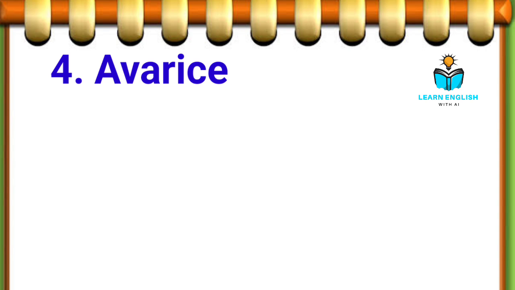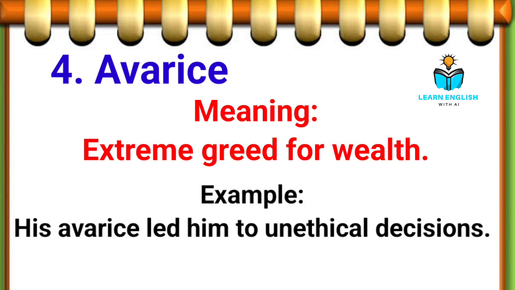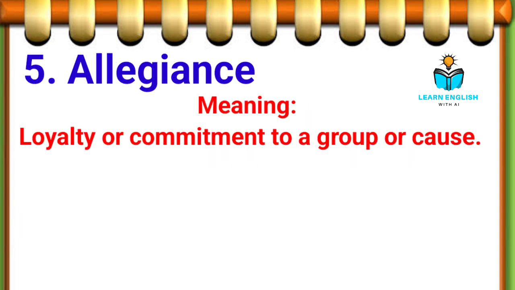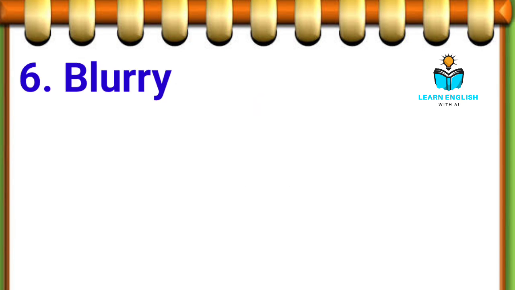4. Avarice, extreme greed for wealth. Example: his avarice led him to unethical decisions. 5. Allegiance, loyalty, or commitment to a group or cause. Example: they pledged their allegiance to the flag.